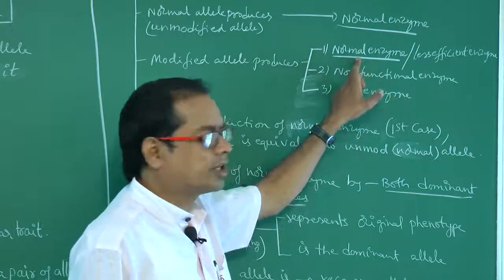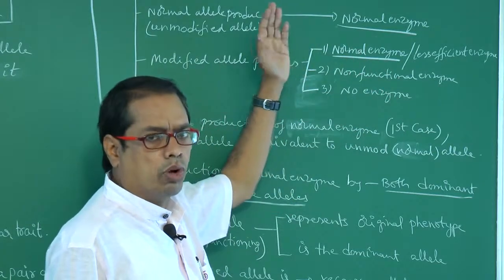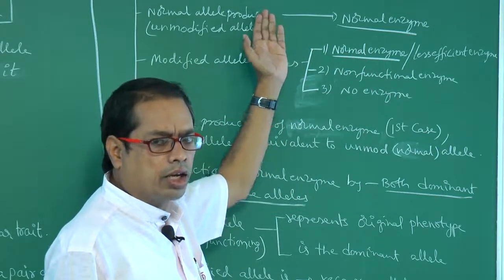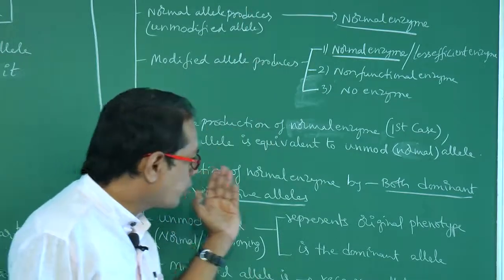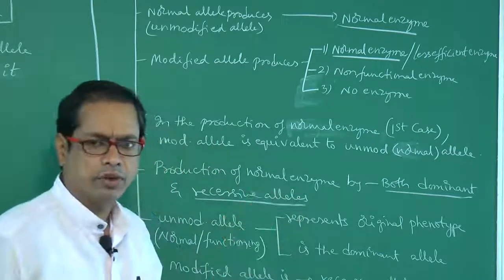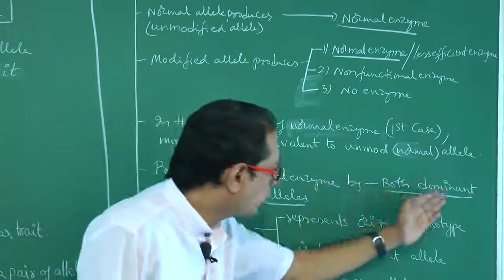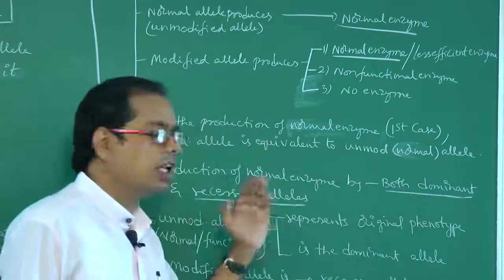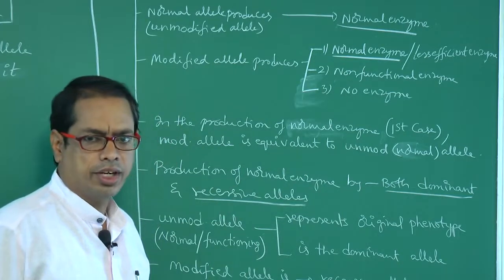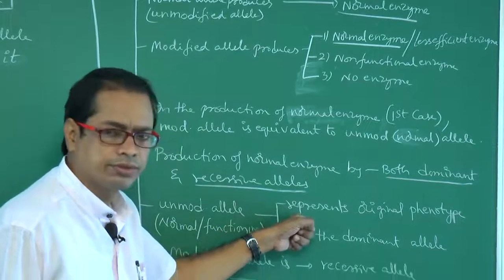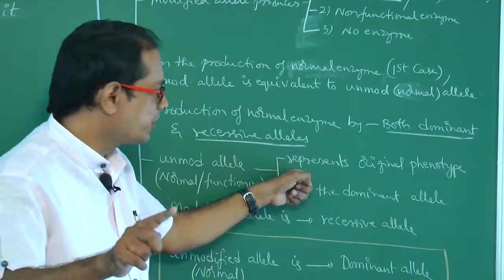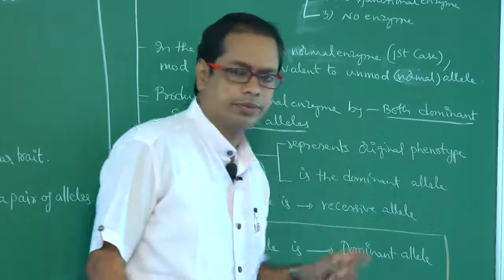In these two cases, both the unmodified allele and the modified allele are equal. Right. Production of normal enzyme can be done by, what do we have to say, both the dominant allele and the recessive allele. Isn't it? Right. Next one. Unmodified allele represents the original phenotype.